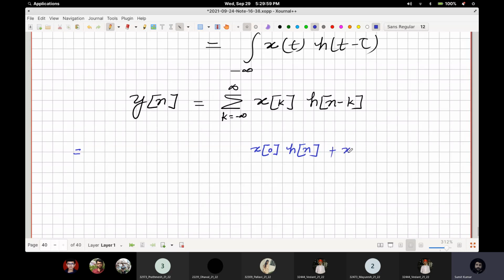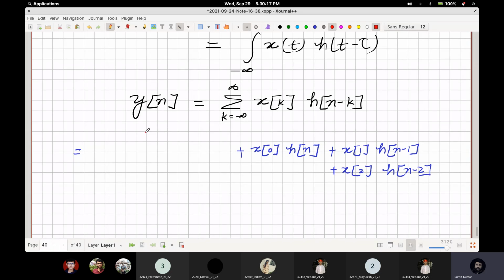When you have x[1], it is going to be h[n minus 1]. Then you will have x[2], and it is going to be h[n minus 2].